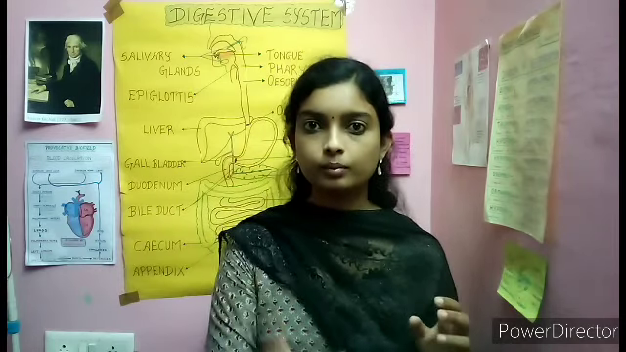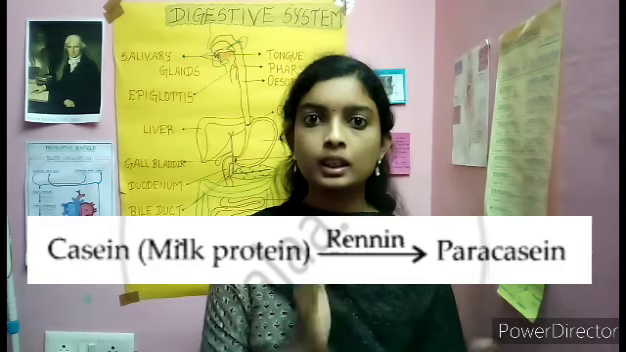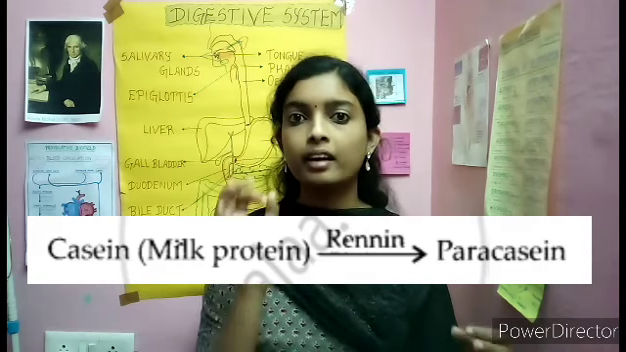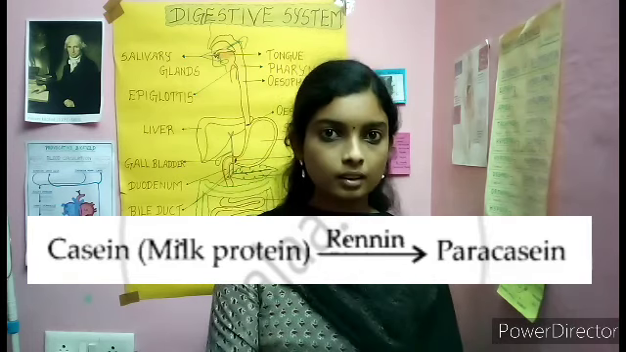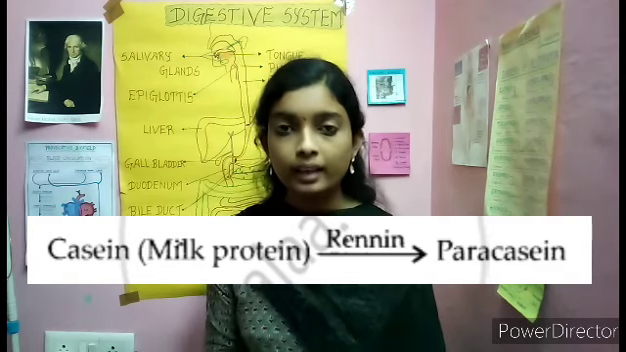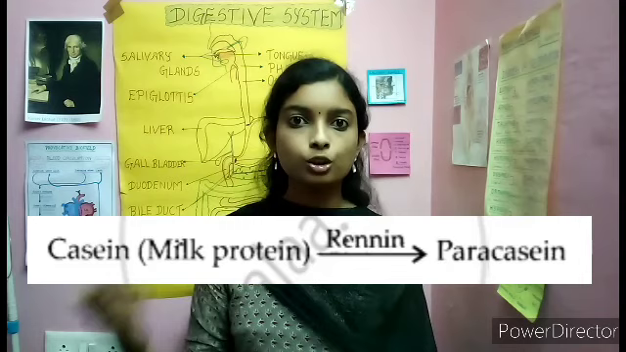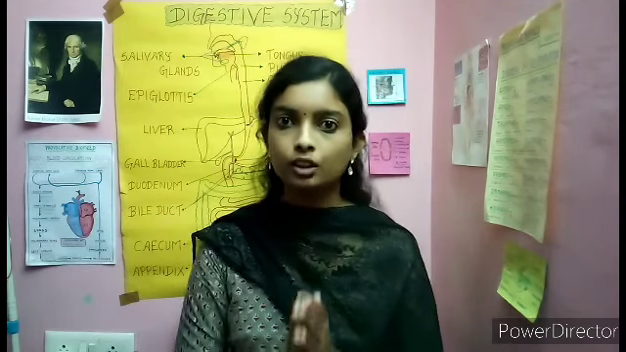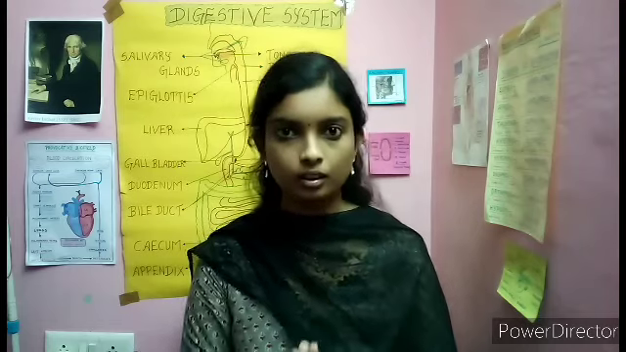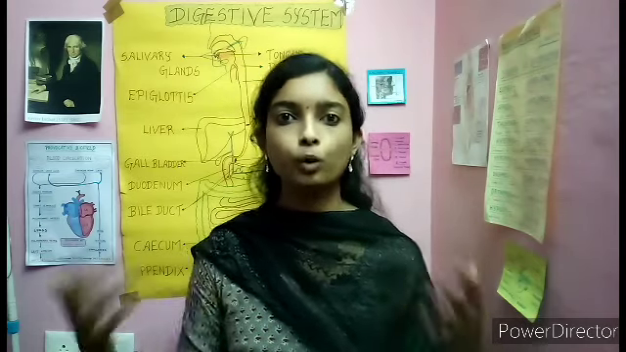Next, renin. Renin breaks down the casein. What is casein? It is a milk protein. Fine. So your renin breaks down the casein into paracasein. Okay, casein is a milk protein. It breaks down into paracasein with the help of renin. Okay, so in the stomach your protein digestion occurs. So this is how your digestion of the protein will be.